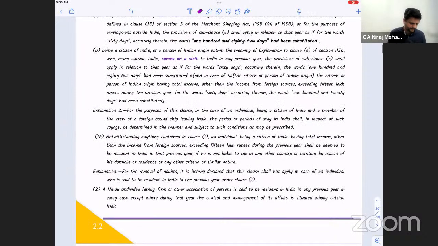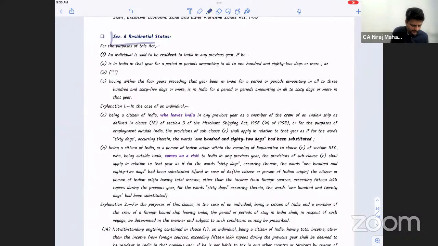Check here. Section number 6, residential status. Fine, everybody. Subsection 1 talks about an individual. We think is resident, ROR or RNOR, but before that it is what? Resident. The first condition was resident, right? Yes or no, everybody? Clear?